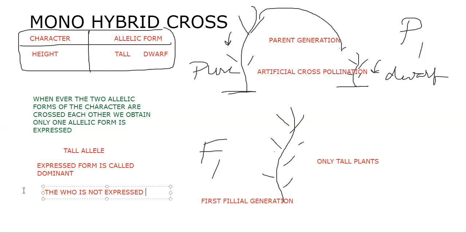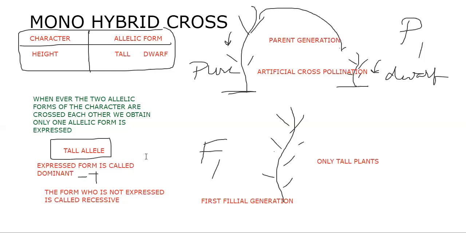The form which is not expressed is called recessive. So who is the dominant form and who is the recessive form? That we need to write here. Who is the dominant form here? The dominant form is tall, because the form which is expressed is called dominant. The form which is not expressed is called the recessive form, and the recessive form here is dwarf.